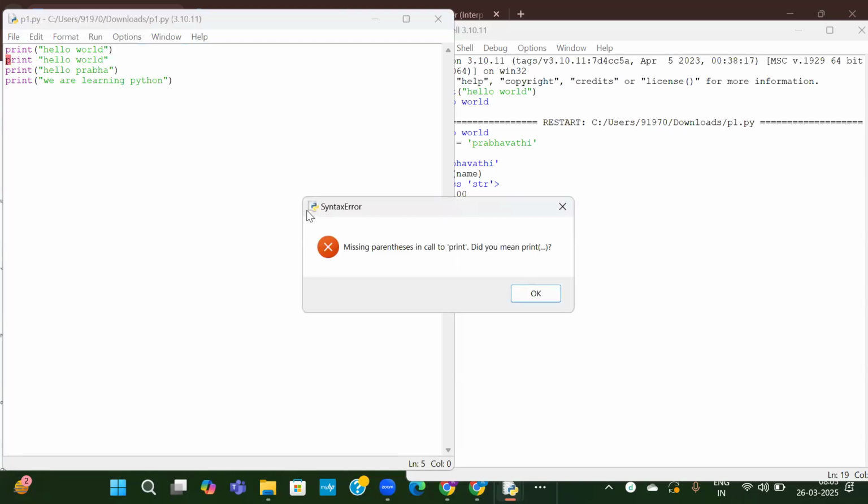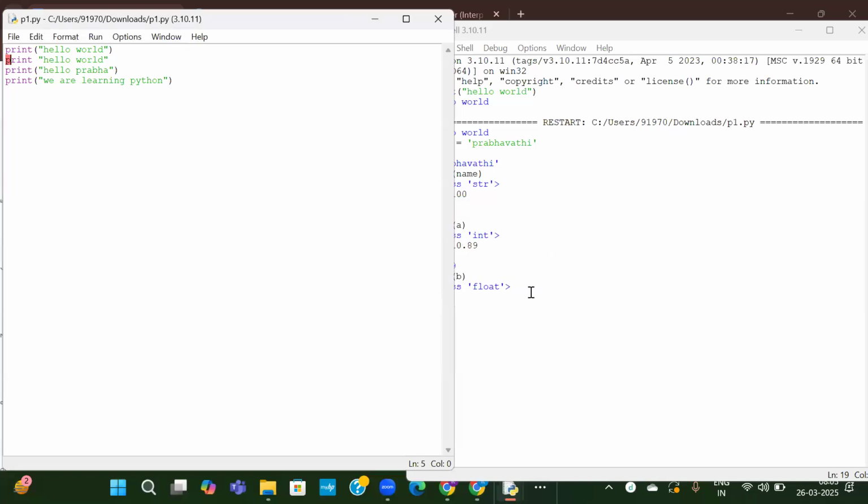Again, it is showing the second line has an error. Though there are any number of lines, whether correct code or wrong code, if an error is detected at any line, it will stop execution there itself. If it is a syntax error, it won't even execute the previous lines.